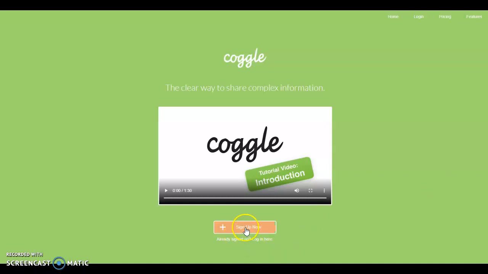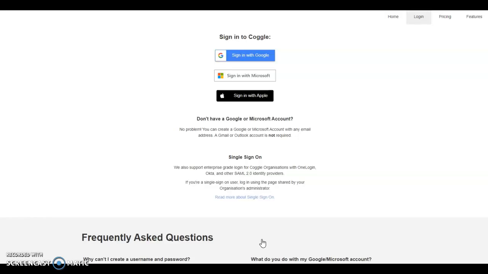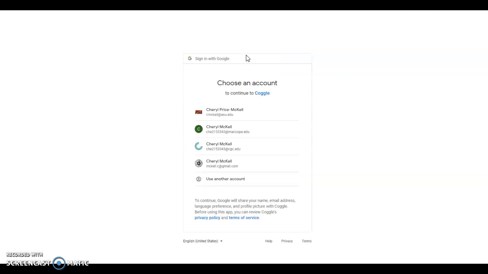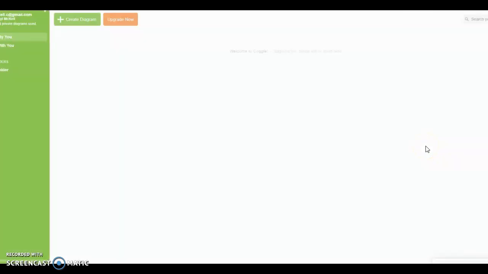You can either click right here on sign up. I already have an account, so I'm going to hit log in, but it opens up to the exact same page. I usually just sign in with Google, and it finds the account I want to use and automatically signs me up.